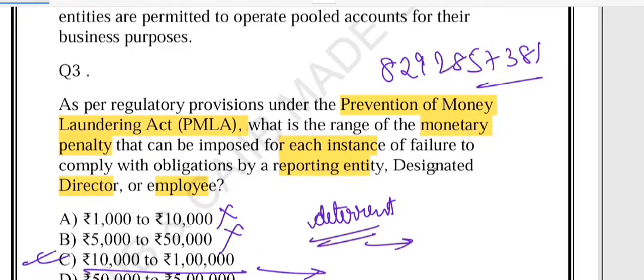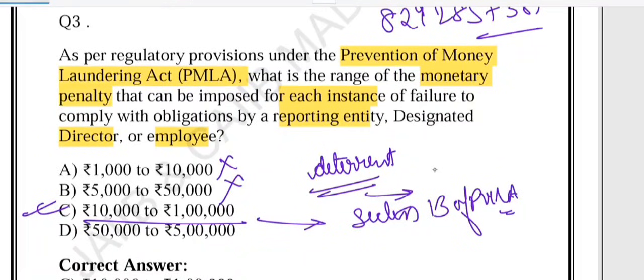So remember section number 13 of PMLA. Section 13 of PMLA says that penalties shall not be less than 10,000 and may go up to 1 lakh for each failure. For example, suppose a bank failed to report 5 suspicious transactions. The penalty can be calculated separately for each lapse. See, this is for each instance. Suppose the bank failed to report 5 suspicious transactions, then 5 lakh will be the penalty.